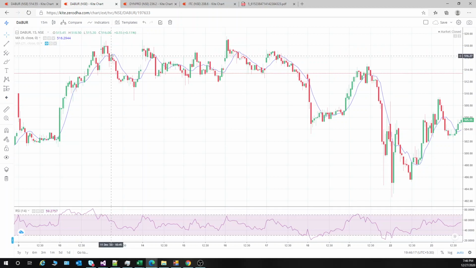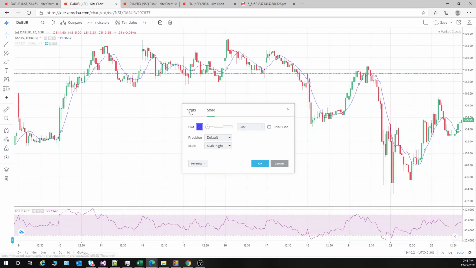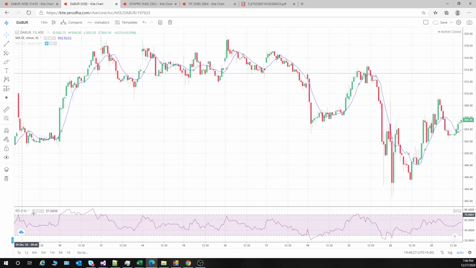For the moving average, you set it to simple moving average, set it to 9, and the source will be close. For RSI, also you take the simple one, length 14, and 70 will be the overbought, and 30 will be the oversold.